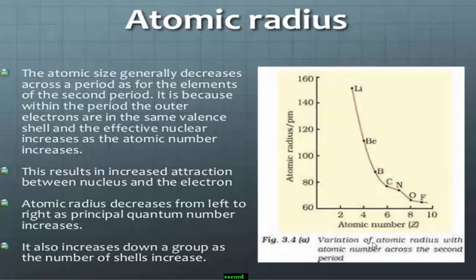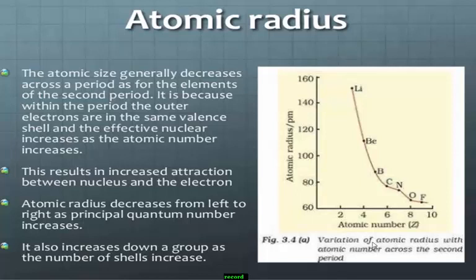Yes, what is this atomic radius, students? It is defined as the distance between the center of the nucleus and the outermost shell of electrons. In that there are two types: one is covalent radius, another one metallic radius.